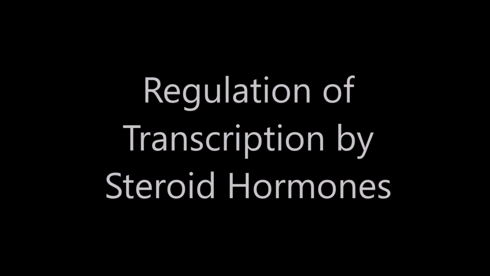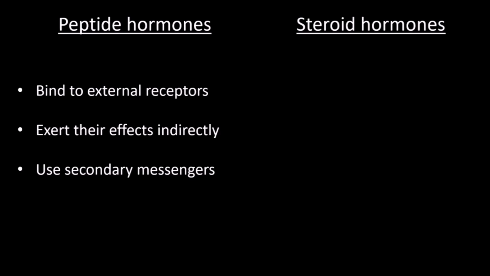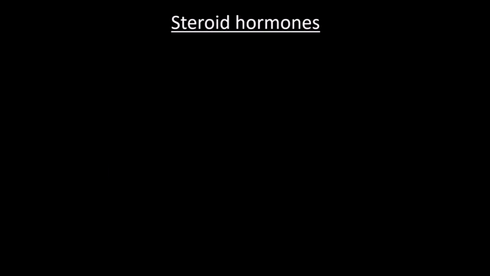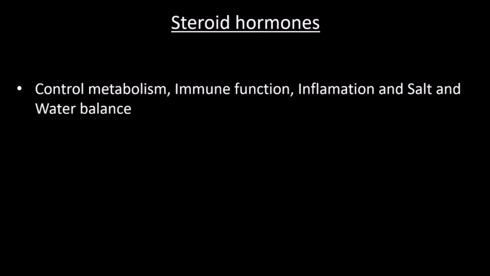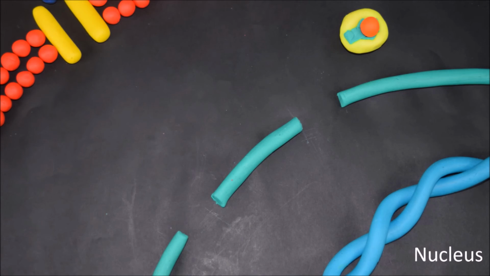There are two main types of hormone: those that bind to external receptors and exert their effect indirectly using secondary messengers, or hormones that can enter the nucleus directly and affect transcription through binding to DNA. Steroid hormones help control metabolism and immune function, amongst other things. They are able to enter the nucleus and affect transcription regulation by binding to DNA directly. A major class of steroid hormones are glucocorticoids. The principal glucocorticoid hormone is cortisol.